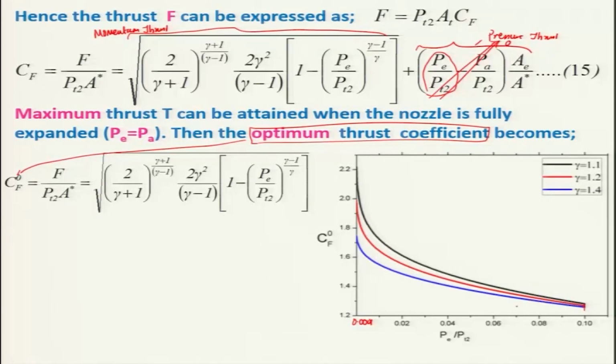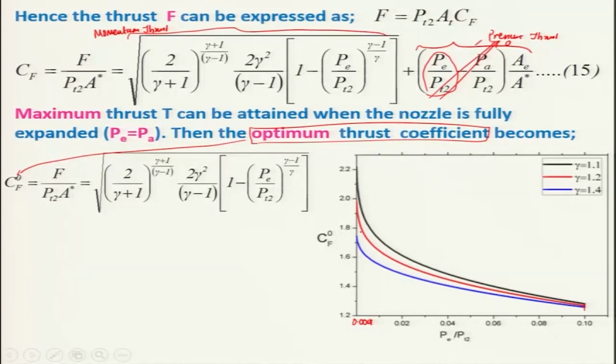However, when the pressure ratio decreases, this effect goes on increasing and it becomes quite substantial at a very low pressure. Let us say Pe by Pt2 is equal to 0.001 at the axis origin, because this increase is exponential. Of course, this is not very easily observed in this figure because it is all merging to the axis.